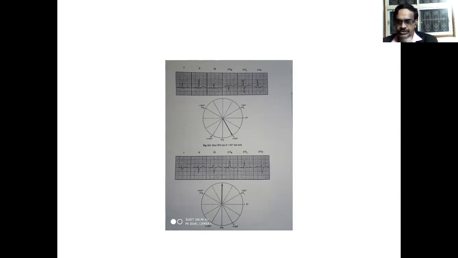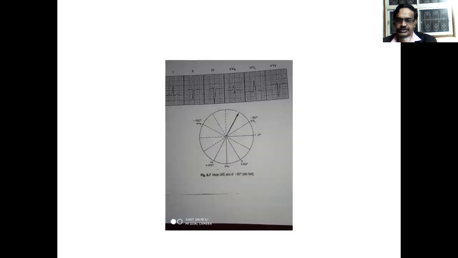So midway between these two is minus 90 degrees, that is the axis of lead aVF. Then if you see aVF, that shows a prominent downward deflection. Naturally, it is towards the negative pole, that is minus 90 degrees. In the second diagram, the mean QRS axis lies at minus 90 degrees.